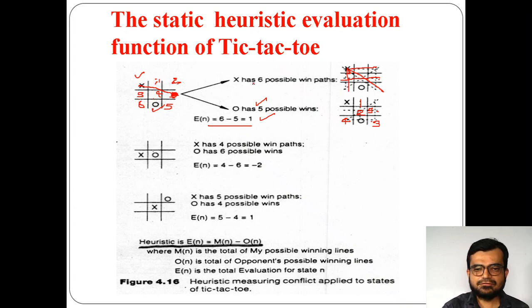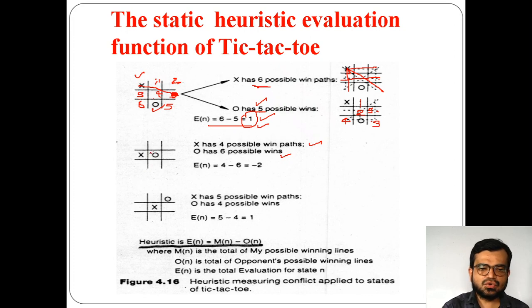Why? Because if the first player has 6 possible wins and the second player has just 5 possible wins, then if it is getting +1, that means the optimal value is +1, so the first player will win the game. Similarly, if you go into the second aspect, now X can have 4 possible win paths and O has 6 possible win paths.